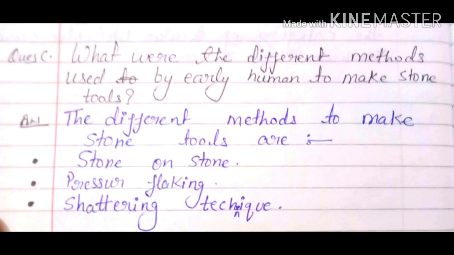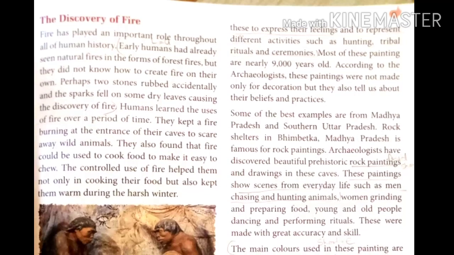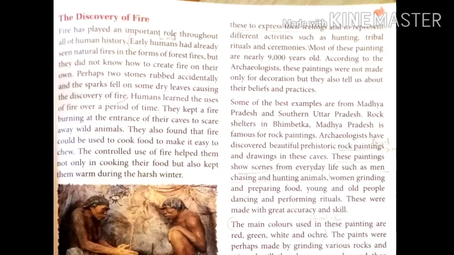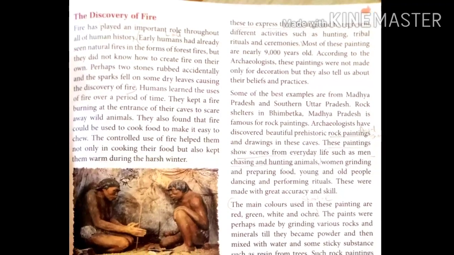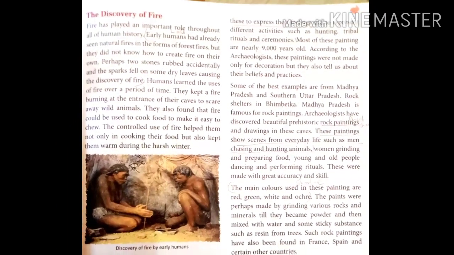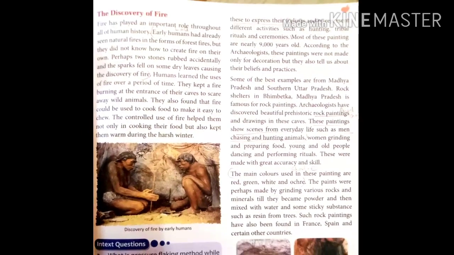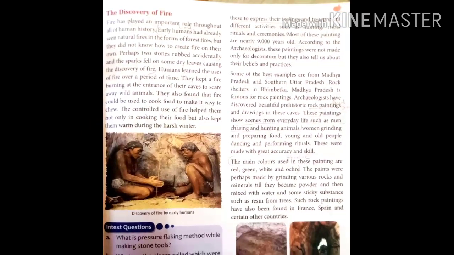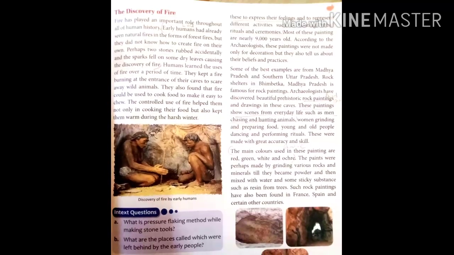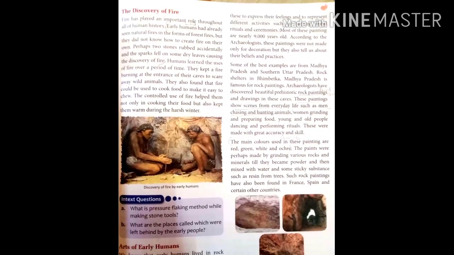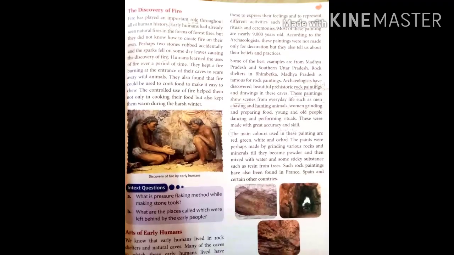Now students, let's start with our first topic of today. Our today's topic is the discovery of fire. So fire plays a very important role in our life, and it also played an important role throughout all of human history. Early humans had already seen natural fires in the form of forest fires, but they did not know how to create fire on their own.